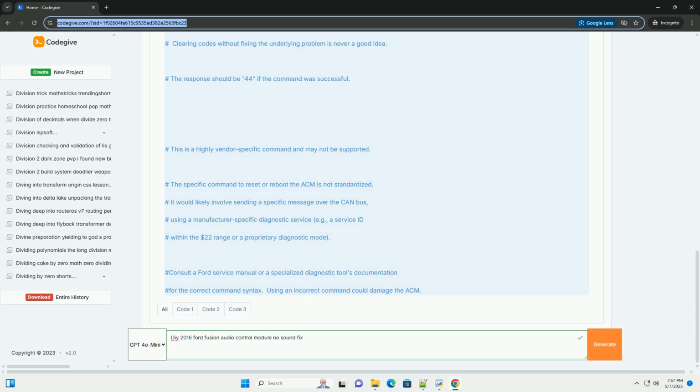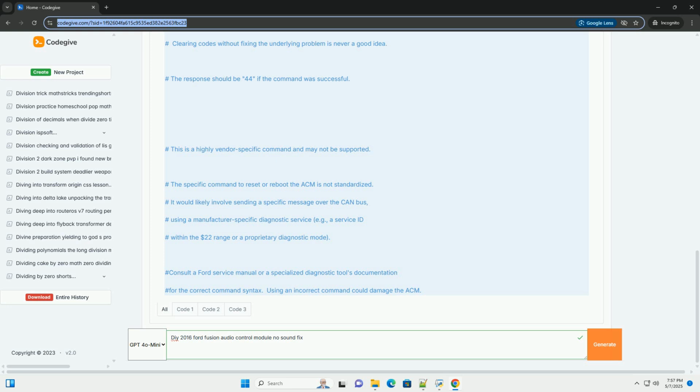2. Potential causes for no sound. Here's a breakdown of the common culprits. 1. Blown fuse. The simplest and most common cause. A blown fuse protecting the ACM or amplifier can cut off power, resulting in complete silence. 2. Loose or corroded connections. Wiring harnesses connected to the ACM, speakers, or amplifier can become loose or corroded over time, interrupting the signal path. 3. Faulty ACM. The ACM itself can fail due to internal component failure, software corruption, or physical damage.